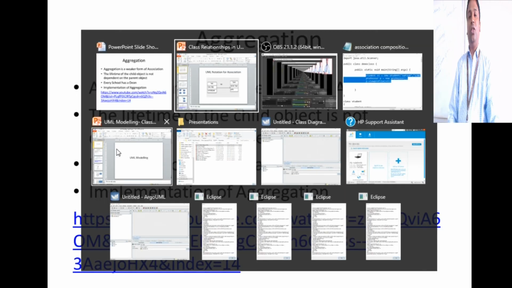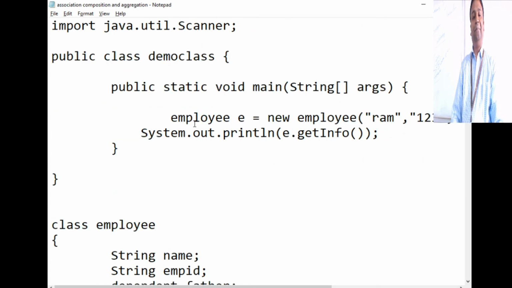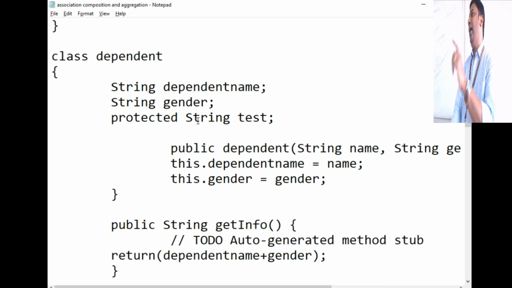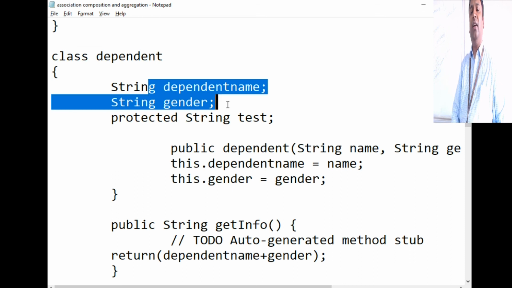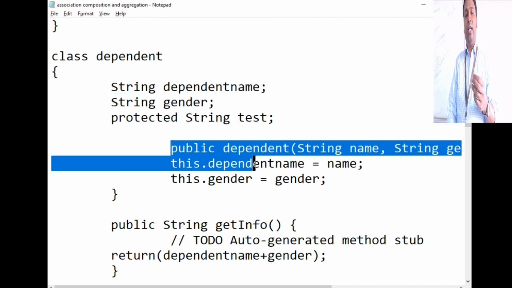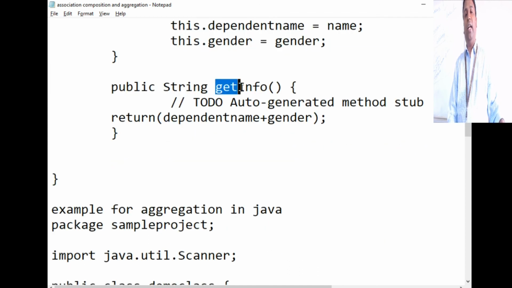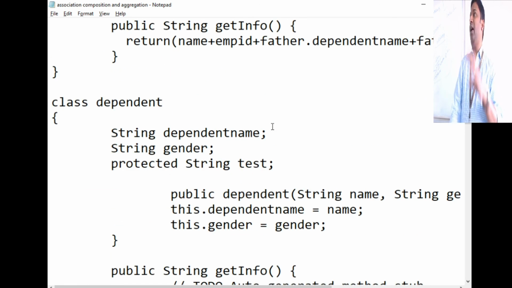So I'll just go and show this implementation for composition. We'll take a look at this. I have two classes here, Employee and Dependent, and Employee has a Dependent. So Dependent itself is a class. You can see that here. In the Dependent, I have dependent name, gender, and some test string. These are the attributes of Dependent, and I'm also setting the values for the dependent when I'm creating the object using a constructor. And getInfo will return the data of the dependent. So Dependent itself is a separate class in my system.